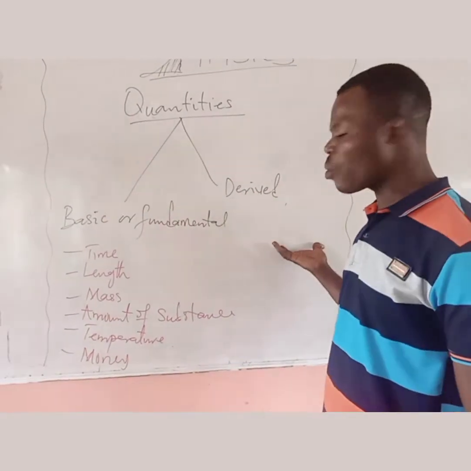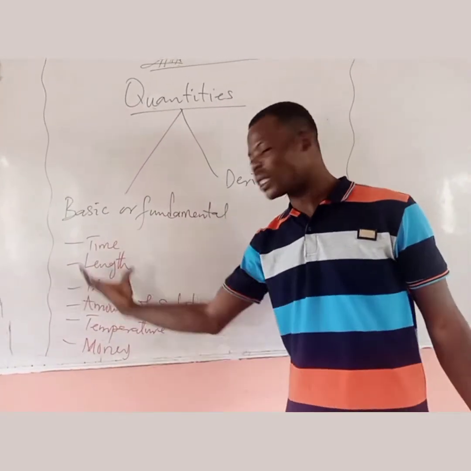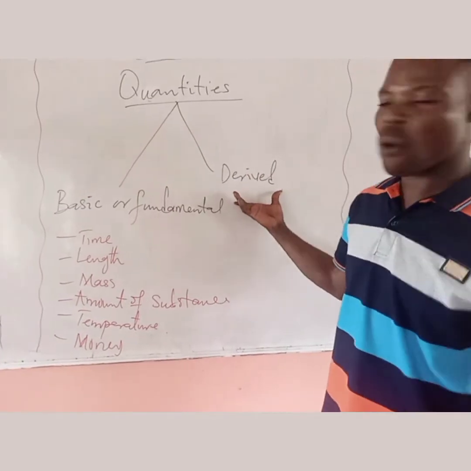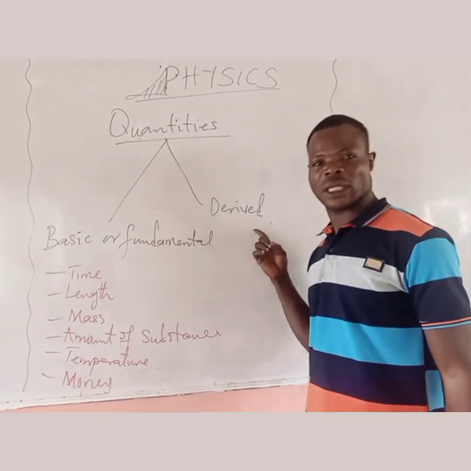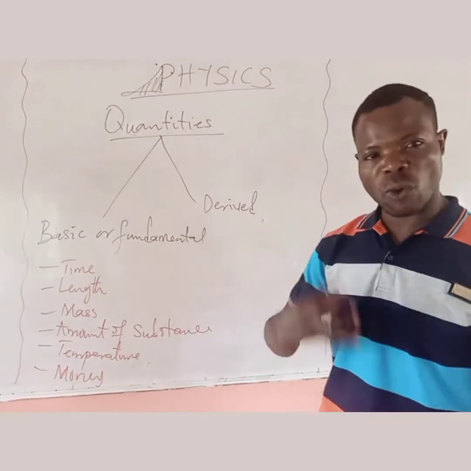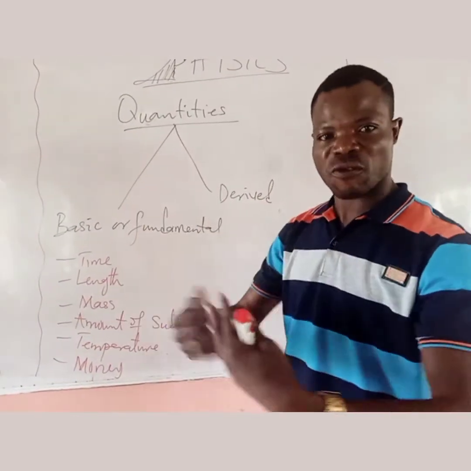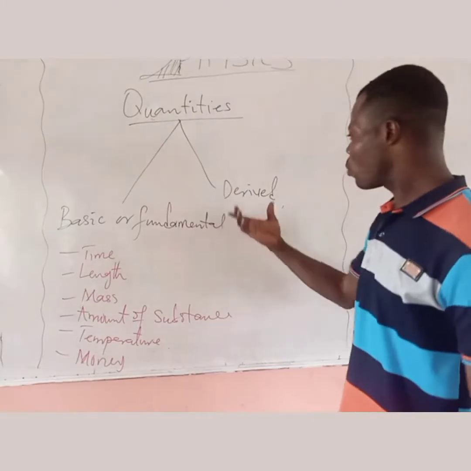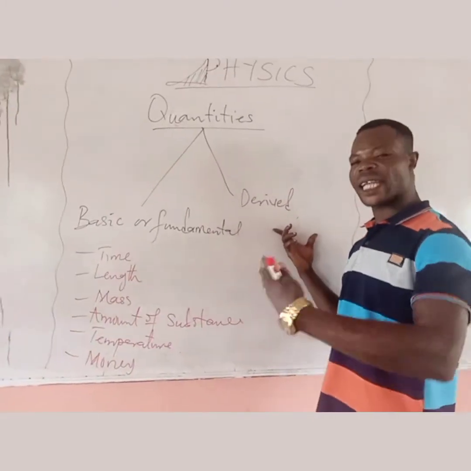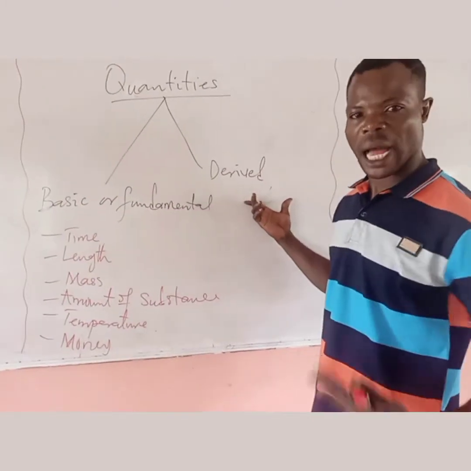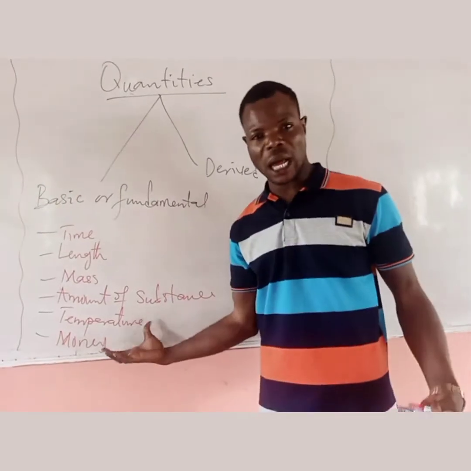We can easily say that without fundamental quantities, we cannot get derived quantities. The word derived means those quantities are extracted or gotten from other quantities. That is why we call it derived.